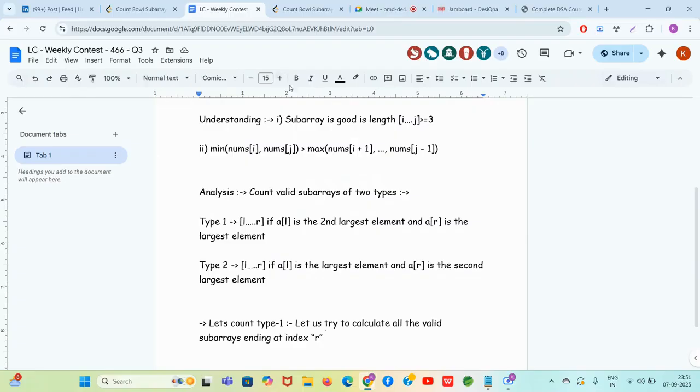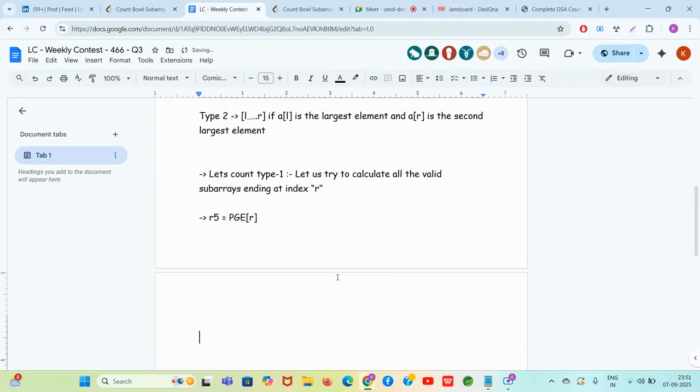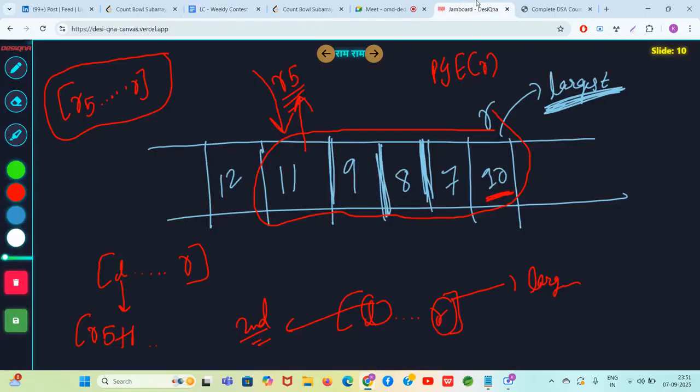So what is the observation? Well, the observation is that, let's say R5 is nothing but PGE of R. L to R is valid if L is in the range R5 plus 1 to R minus 1. That's it. Nothing else you can do, man. The problem is actually now solved. When you are at index R, what will you do? You will say, God, please tell me which is the previous greater of R.